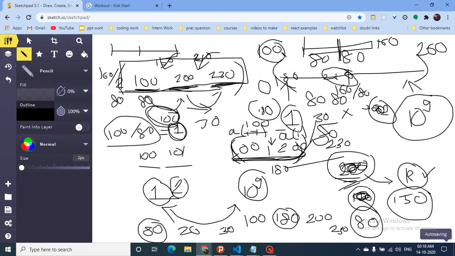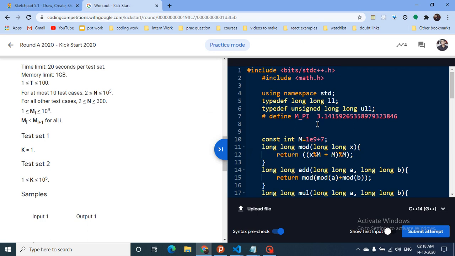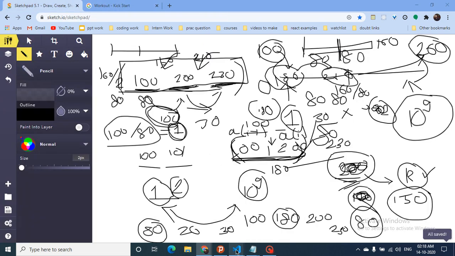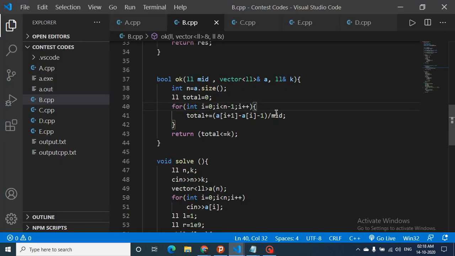As you can see, if I insert only one, it will become 180. If I again insert a position at 180, again 80, it will become 260, which already has a session. We don't want to insert a session again at 260, so we subtract 1 from it. So this is a[i+1] minus a[i], minus 1, divided by the total number of sessions we want, which is the mid value.